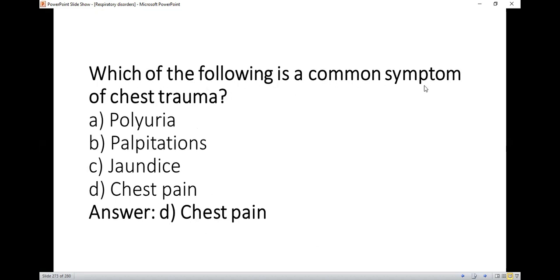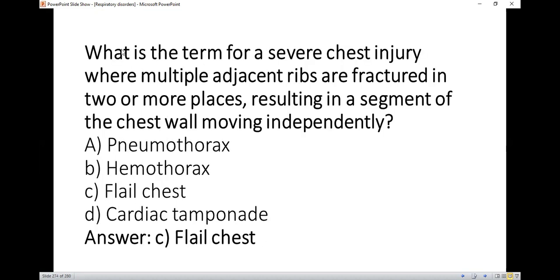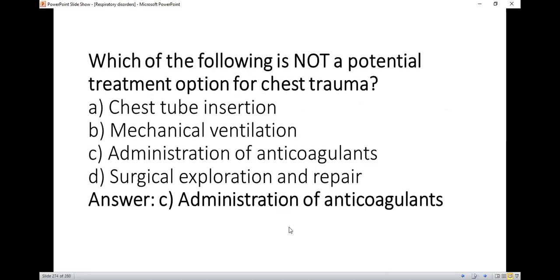Which of the following is a common symptom of chest trauma? So the right option is D, chest pain. What is the term for a severe chest injury where multiple adjacent ribs are fractured in 2 or more places, resulting in a segment of the chest wall moving independently? So the right option is flail chest, in which 2-3 ribs break.